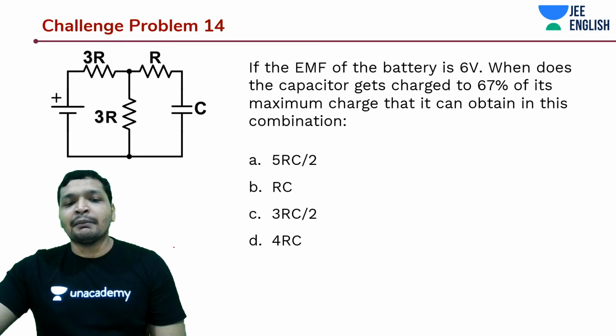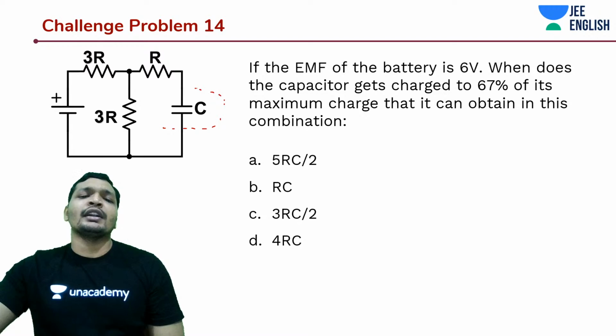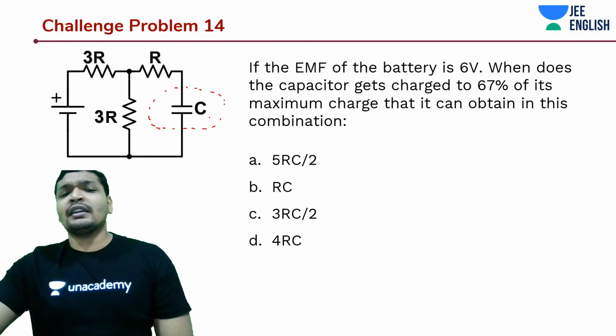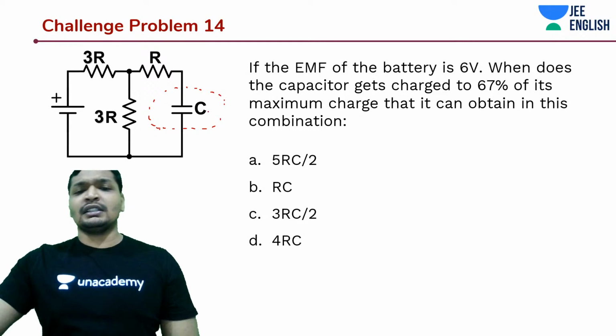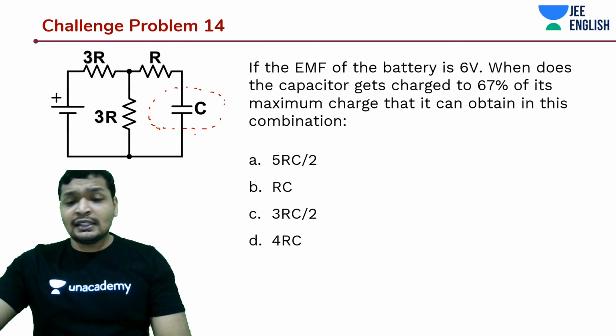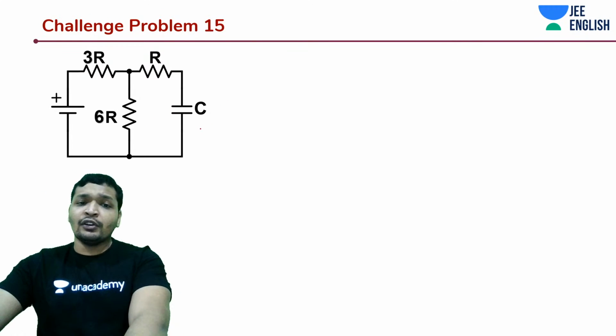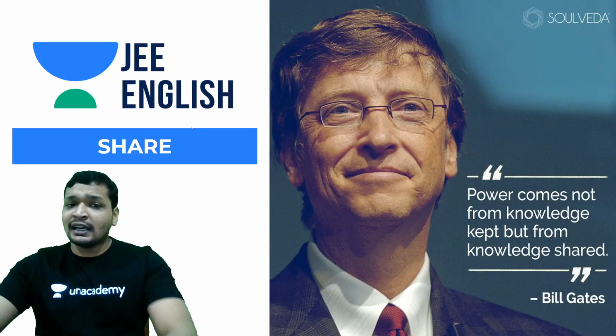And come up with some analogy for your derivations. Okay, try to note down the circuit and try to derive the time constant of the capacitor in this case. And it will be very interesting. You'll find out really something interesting in this case. So do that, and let's see you in the next session. Stay tuned, stay updated, and complete all your sessions on your capacitors and current electricity.